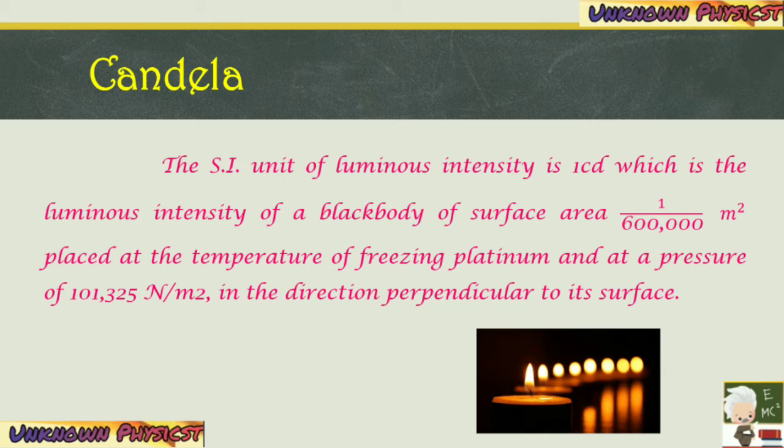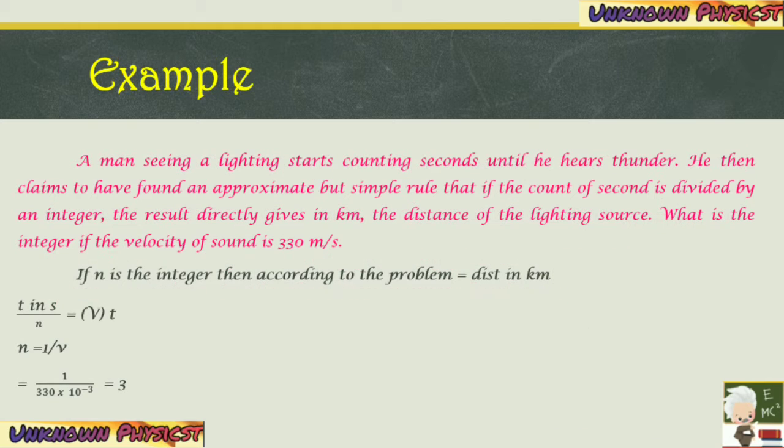Last fundamental unit, candela. The SI unit of luminous intensity is candela, which is defined as the luminous intensity of a black body of surface area 1 by 60 lakh meter square placed at the temperature of freezing platinum and at a pressure of 101325 Newton per meter square in the direction perpendicular to its surface.